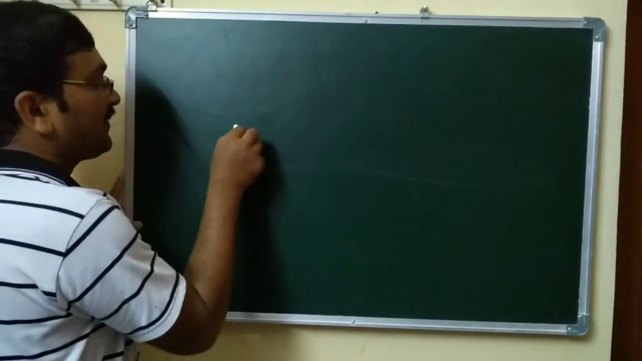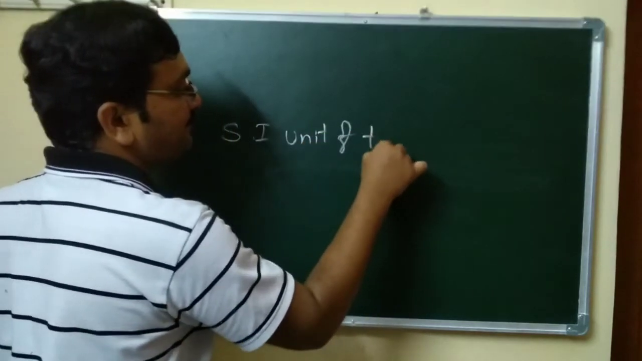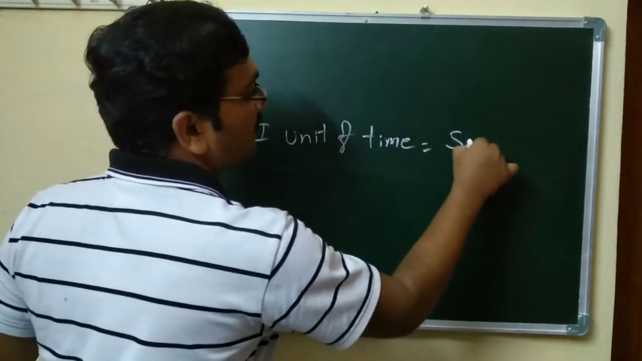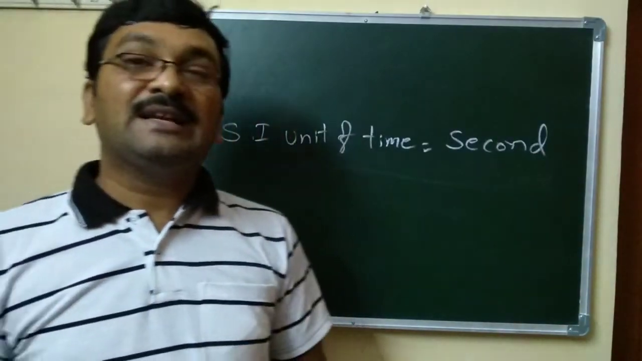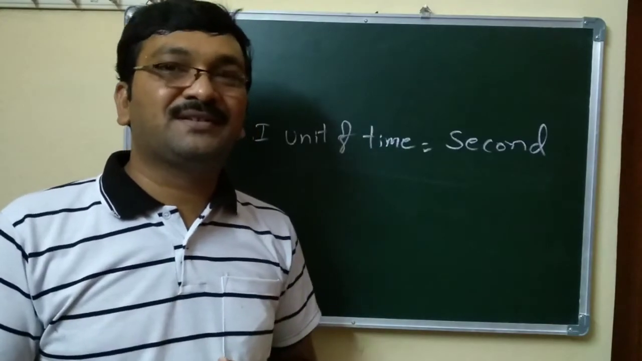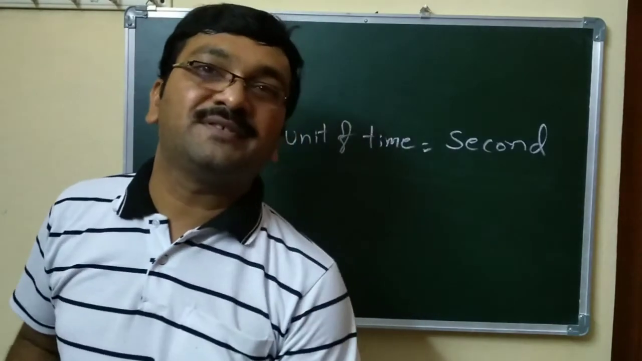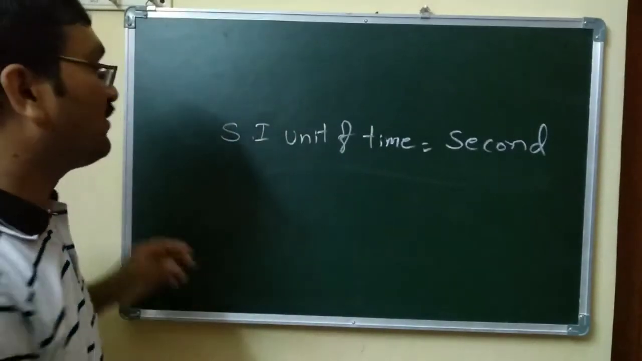The SI unit of time is the second. Apart from this, in our life we use many other units, which you know: hours, days, months, years and decades. Let us go through them.